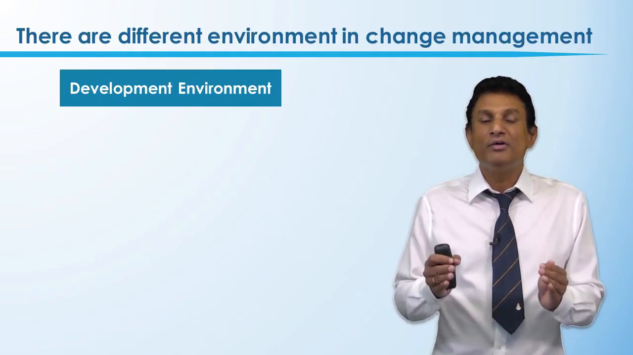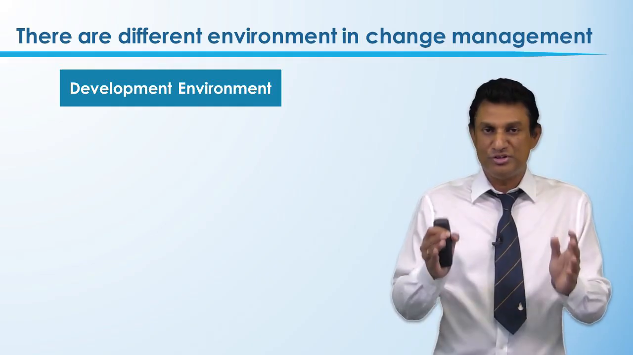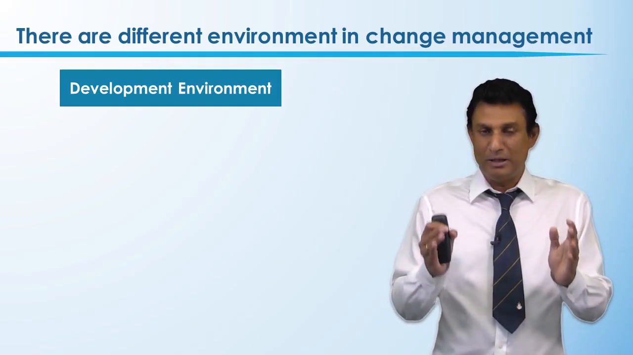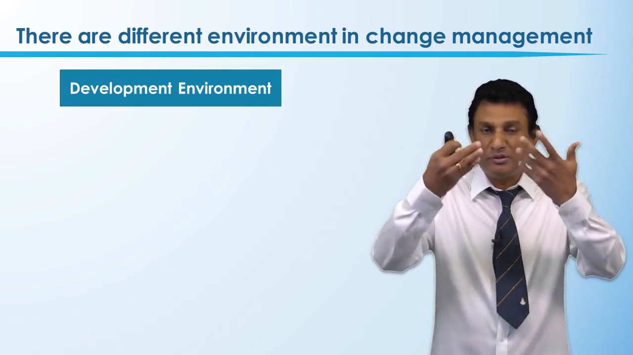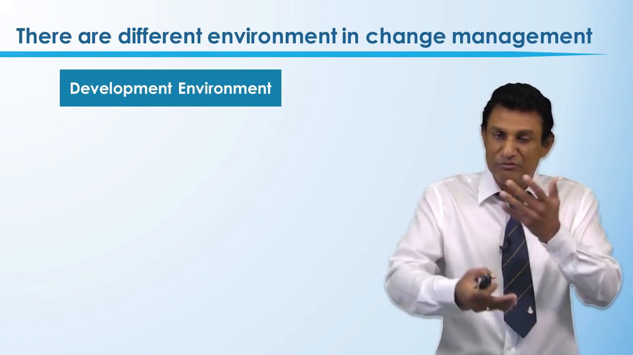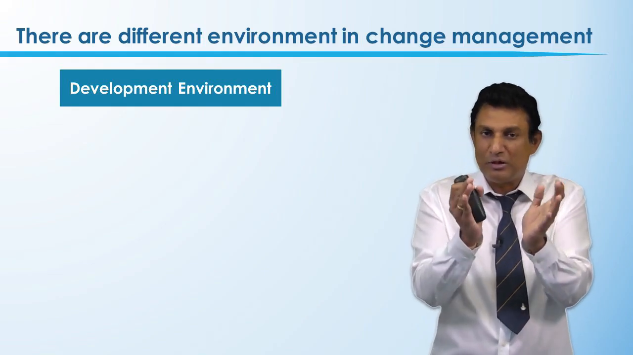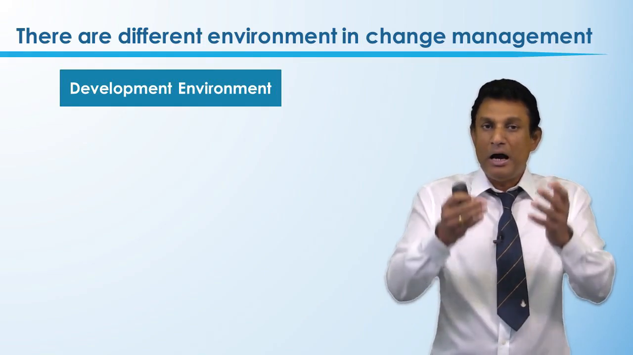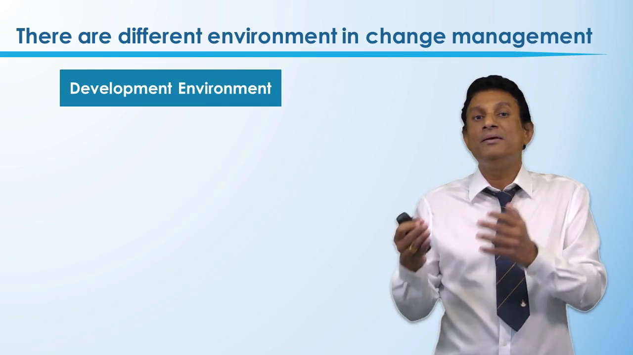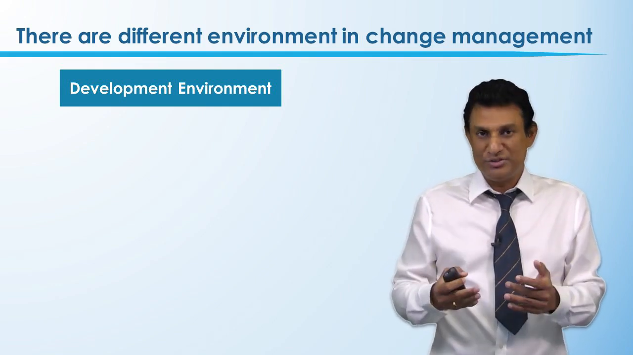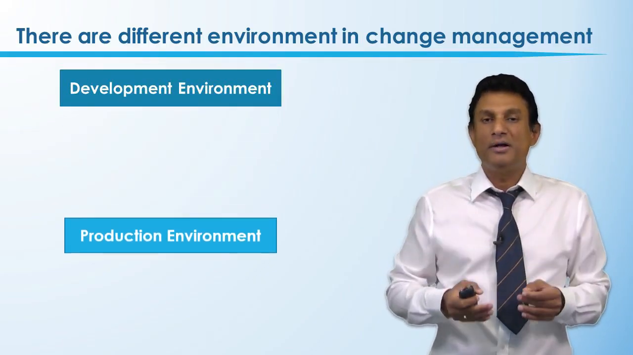Now we look at the different environments we may see in change management. There are altogether four different environments. The first one is the development environment. Development environment means when we develop a new system, when we are in the system development life cycle, we put everything into a particular environment, and we call that the development environment. After we develop the new system, we are going to implement it. What does implementation mean? Implementation means moving a copy from the development environment to the production environment.